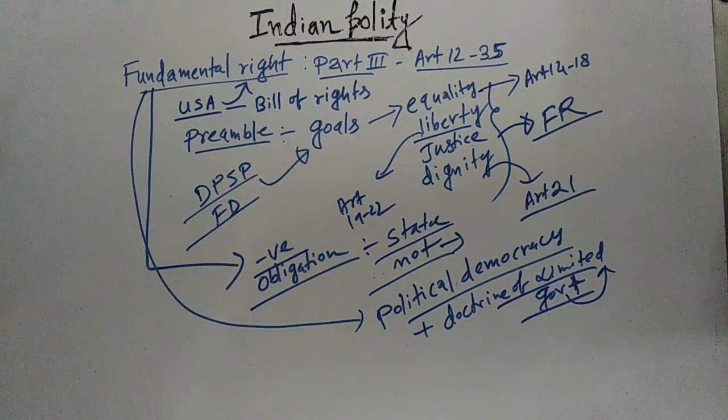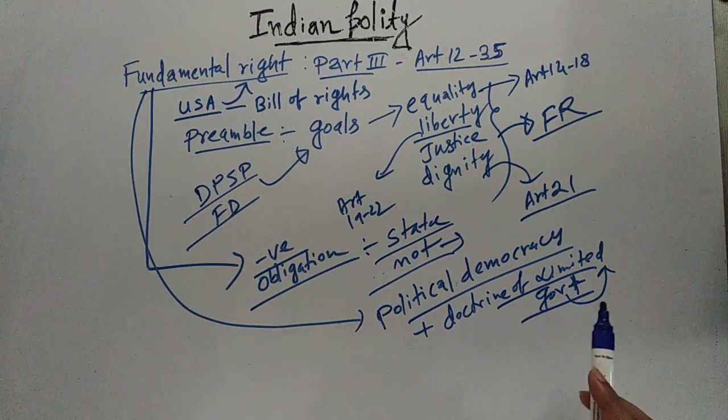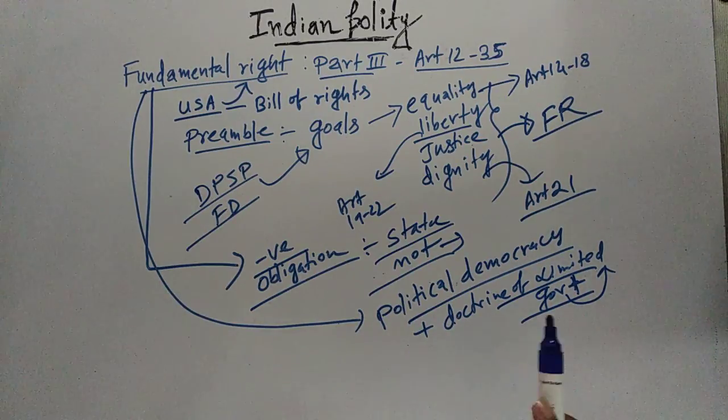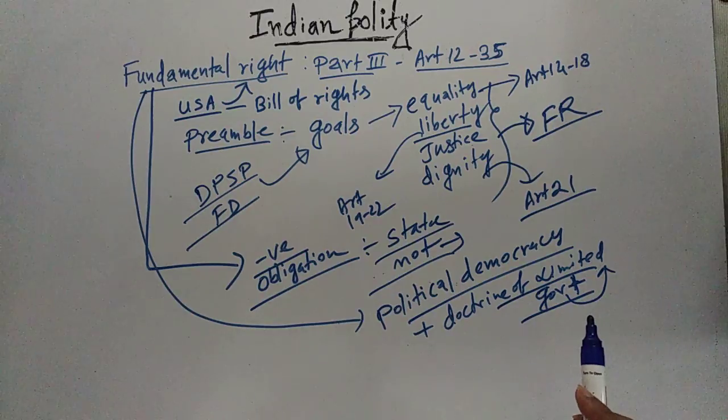And who ensures that the government is acting within limited power? This is fundamental rights. So fundamental rights ensure the doctrine of limited government by putting some restrictions on the state, that the state shall not do these kinds of things. So fundamental rights promote political democracy, and by putting restrictions on the state, they ensure the doctrine of limited government as well.